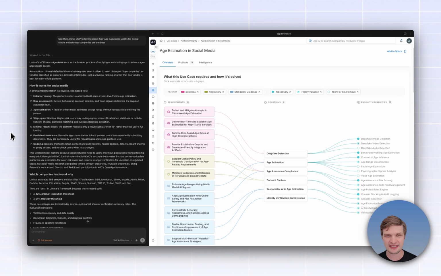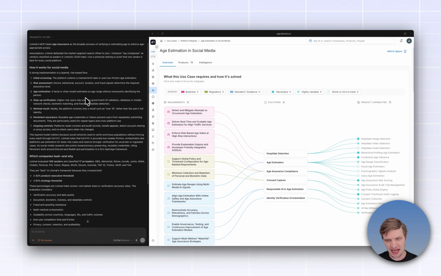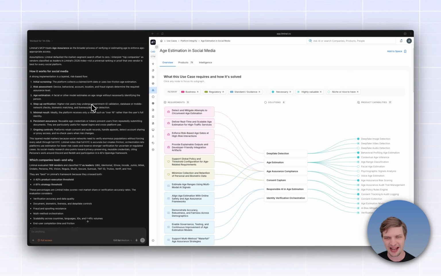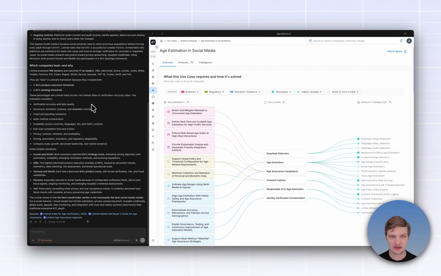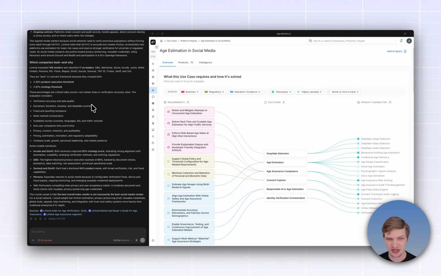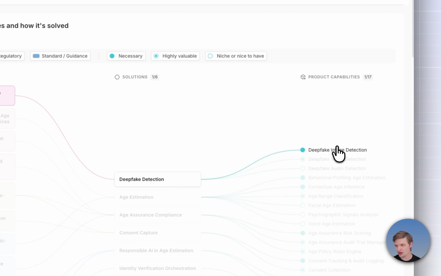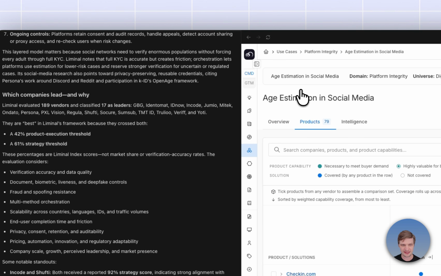I'm going to take a look at a couple quick examples, like let's take a look at a specific use case. When we ask an agent, it is doing the translation. It is connected to your other data tools such that it's providing a contextual explanation in partnership with the human understandability and double click. In this example, I'm looking at age assurance. You can ask it many types of questions, and I'm going to get back a digest grounded in our expert research, cited along the use cases, the research that we do, the buyers that we've talked to, and I can click through and click in so that I can explore further in the platform for deeper understanding or comparison.